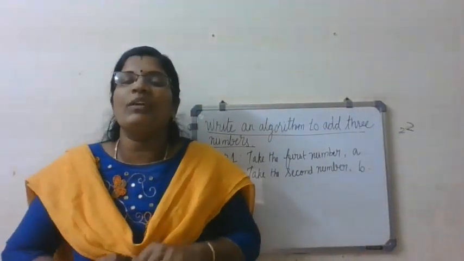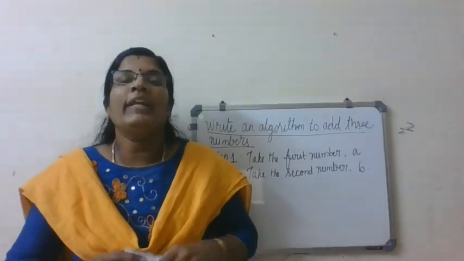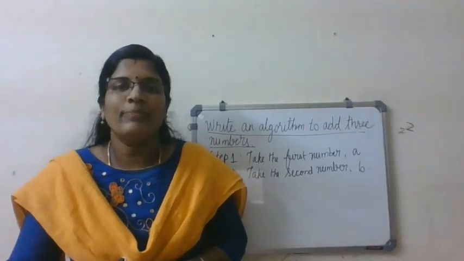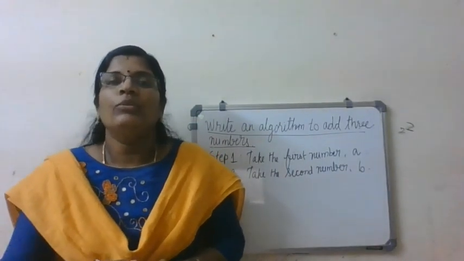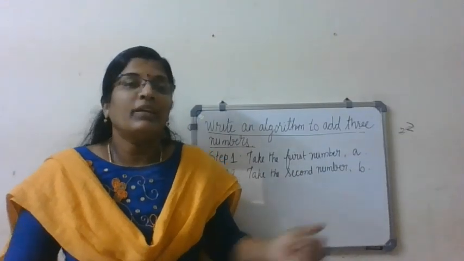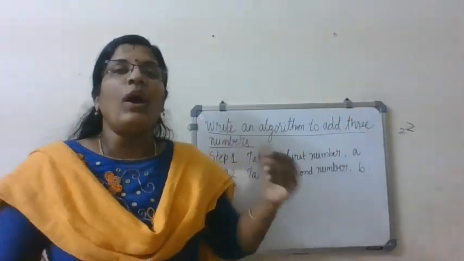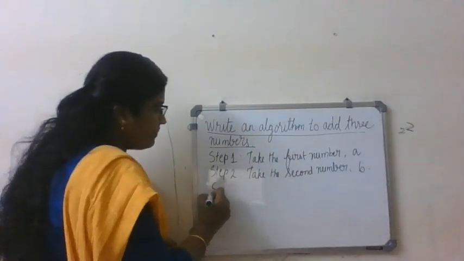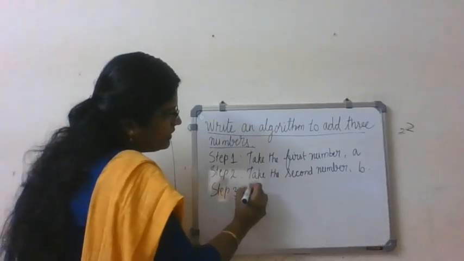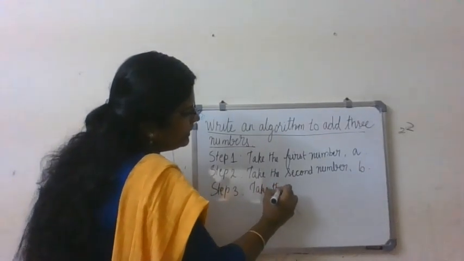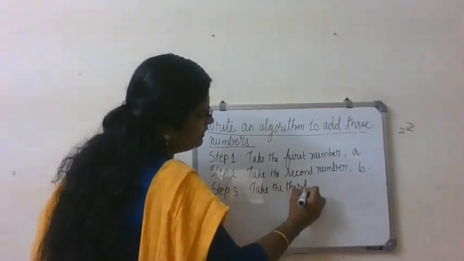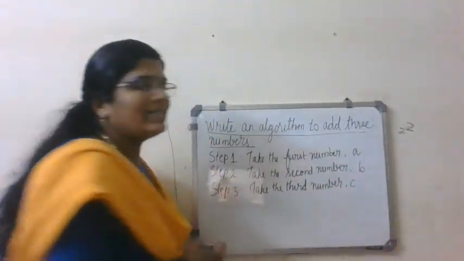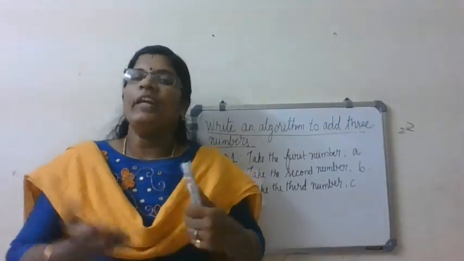So who knows the answer? What is the third step? Do I need to calculate? Do I need to process? No, right? That's good. Why is it so? Because we are adding three numbers, so I need to get one more number. Third number I have to get. So step 3: take the third number, called C. So input is over.